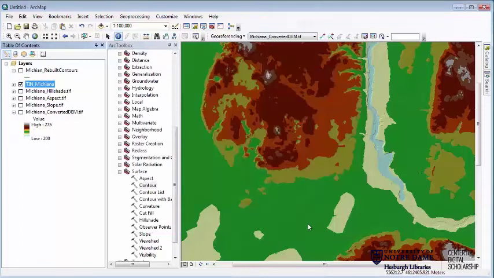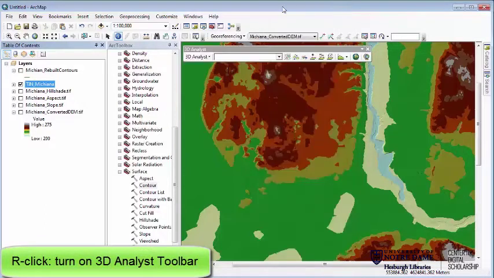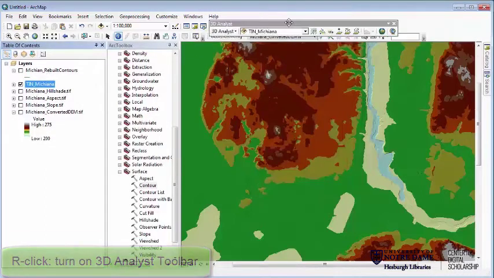So just to sort of finish up, I want to show you a few of the things that you can do that are a little bit even more interactive than working with tins. And we're going to do that by turning on the 3D Analyst toolbar, which gives us some things that we can do just sort of on the fly. So again, to turn on a toolbar, you're just going to find a gray spot at the top of your screen, right-click, turn on 3D Analyst. I'm just going to drag mine up here and dock it.